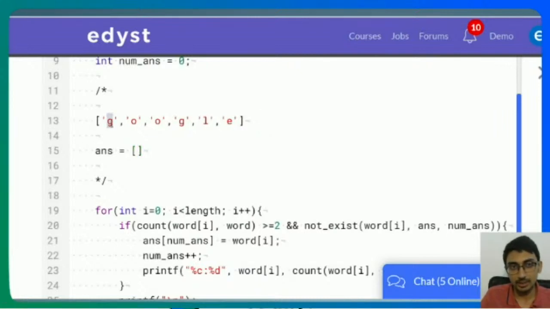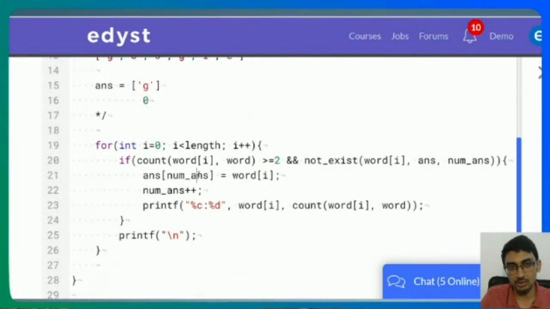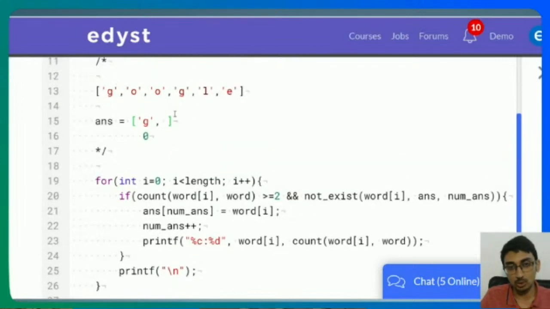I take G, I'll count. How do I count? I'll write another function for that, but I'll count that there are two. Are there 2 or more elements? Yes, there are. Insert G at index 0 because you currently have 0 answers, so answer of number of I is equal to word of I, G. Then do number of answers plus plus. So your number of answers is here. Your pointer is here.